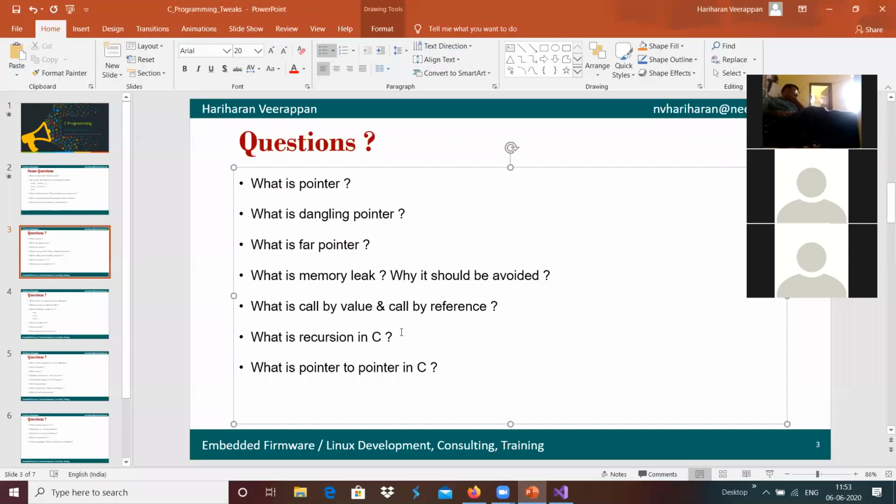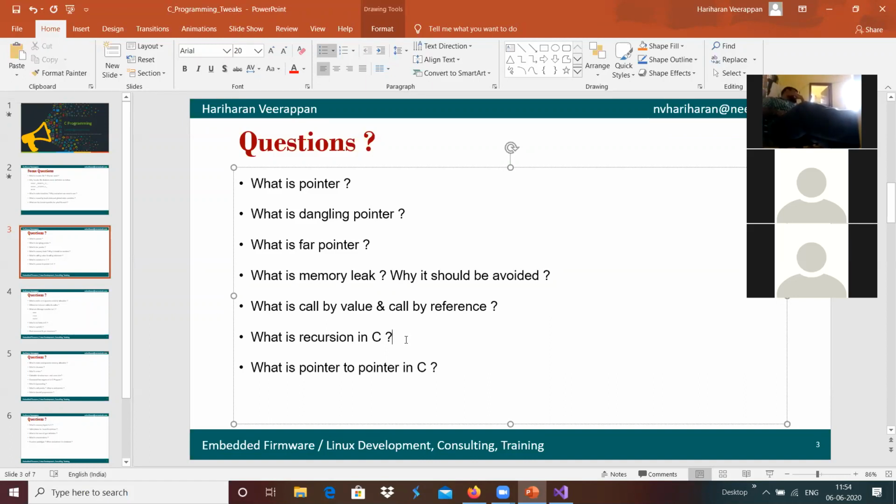And yeah, then we have recursion. Recursion is when a function continuously calls the same function in order to achieve something. For example, function A calls function A again, or function B. It will continuously call until it reaches some kind of a loop end condition. A function continuously calling itself is called recursion, basically.